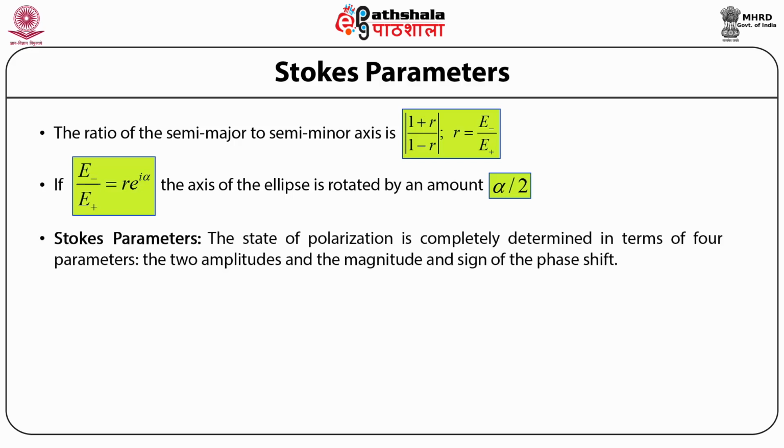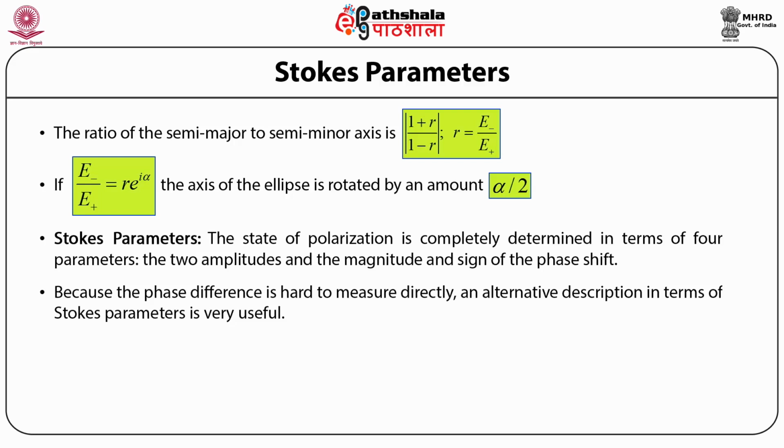Stokes parameters. Now we can determine the polarization of the electromagnetic wave completely in terms of the 4 parameters, that is the two amplitudes that we have described above and the magnitude and the sign of the phase shift. Because the phase difference is hard to measure directly, one employs an alternative description in terms of what are called the Stokes parameters, and this description turns out to be very useful.